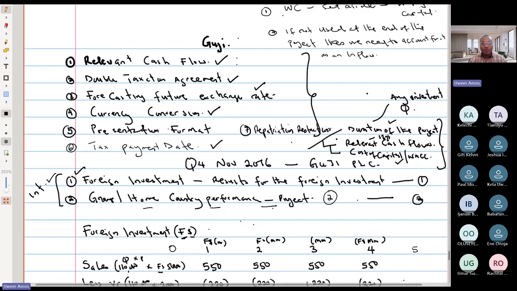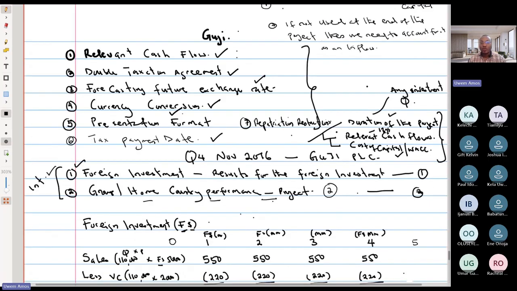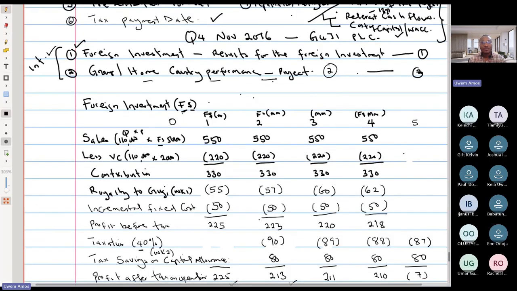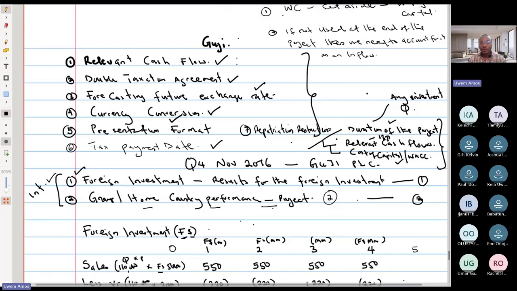Our presentation format, we discussed that there are two methods, which we discussed in our previous class. The one we use right now, and the other one, which I briefly illustrated, is going to give you the same answer, where you bring in the tax allowed with depreciation, you calculate tax, and then you subtract it. Both methods, we proved in our previous class, give you the same answer. We talked about repatriation restriction. It's not part of this question, but we discussed it.